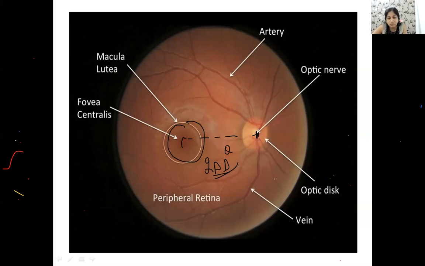Wait, Dr. Nirupam, veins are thinner? No. So what is the normal AV ratio? Tell me, friends, what is the normal AV ratio? Normal AV ratio is 2/3. So which is thinner? Arteries are always thinner. The caliber of the artery is thinner as compared to the vein. Everybody of you is wrong here. You should know the normal AV ratio too. The normal ratio is 2:3, that means arteries are slightly thinner as compared to veins. All right.